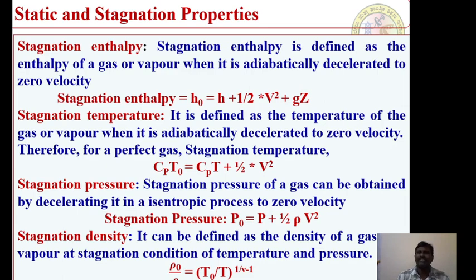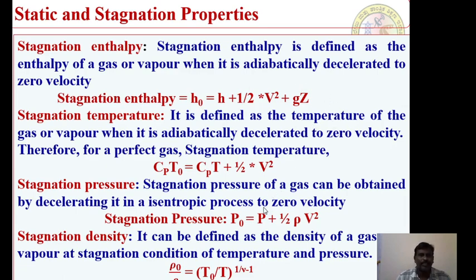Zero velocity, that means the velocity energy has been reduced to zero with no heat transference in the system. The enthalpy which we measure is nothing but the stagnation enthalpy. Therefore, the stagnation enthalpy h naught is equal to h plus half V squared plus gz. This is a very, very important concept we have to consider.